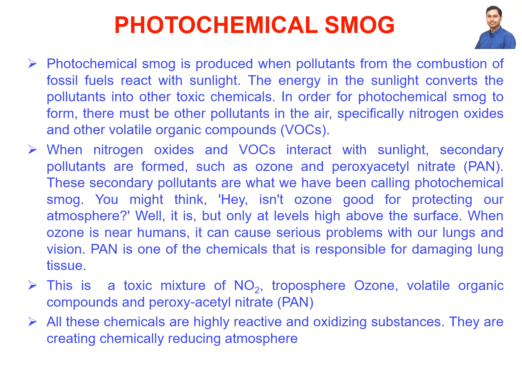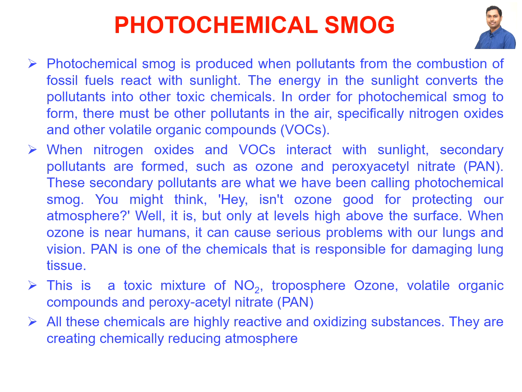Photochemical smog is produced when the pollutants from the combustion of fossil fuels react with sunlight. The energy in the sunlight converts the pollutants into other toxic chemicals. For photochemical smog to form, there must be other pollutants in the air, specifically nitrogen oxides or derivatives like nitrogen dioxide and nitric oxide.